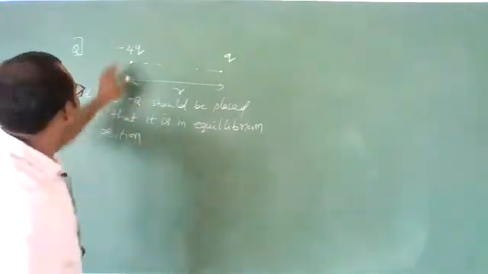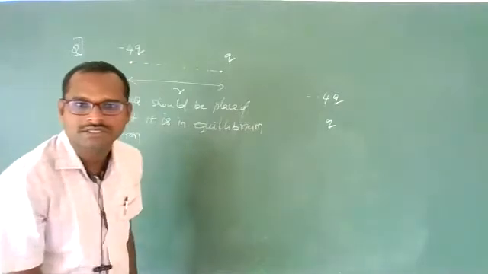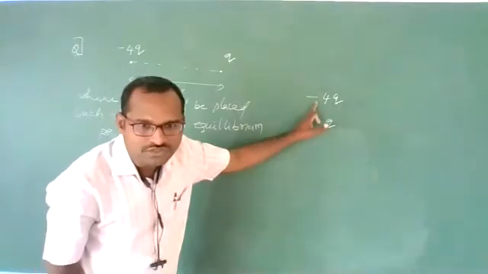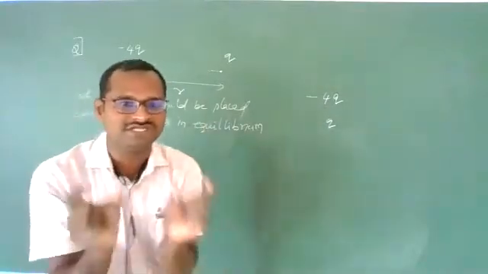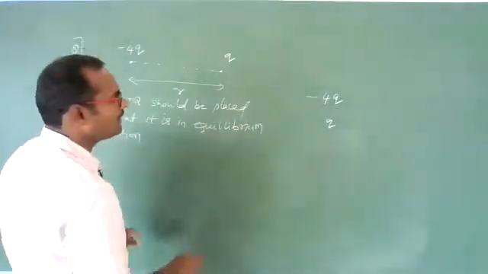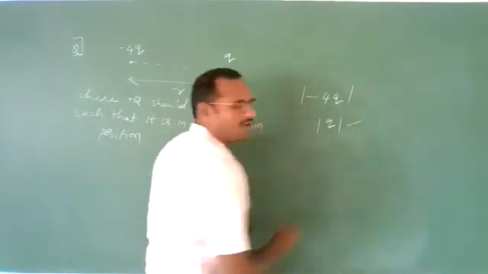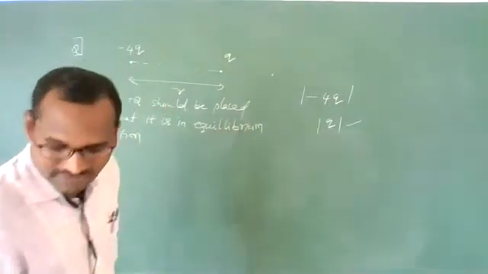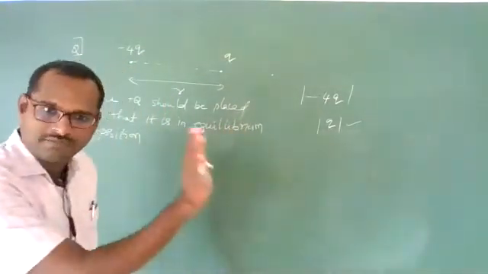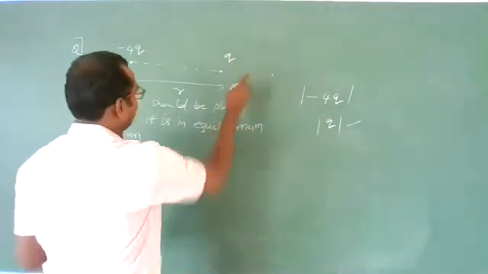Among minus 4q and q, which is less in magnitude? Minus 4q is not less in magnitude. Irrespective of nature, just see the magnitude only. Among these two, take the modulus. This is less magnitude, which means this side. Clear? So we come to one conclusion: it will be nearer to the less magnitude charge.